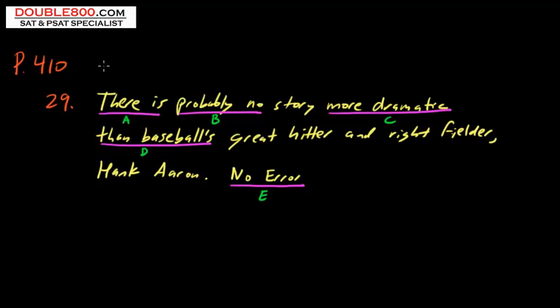In this lesson, we'll review identifying the error problem. This is part of the writing multiple choice. We're on page 410, question 29. And we know this section always runs from 12 through 29 and gets progressively harder. So 29 is a hard question. In fact, it's a level 5.